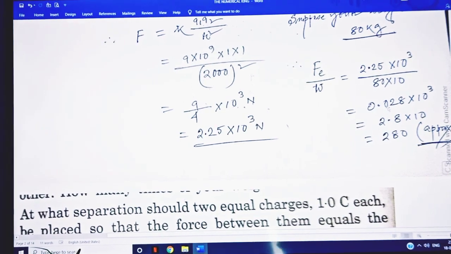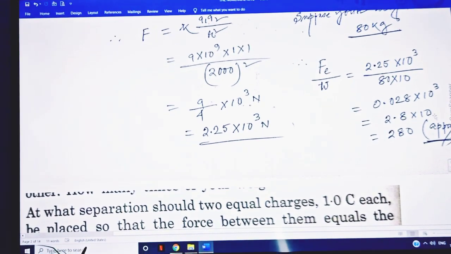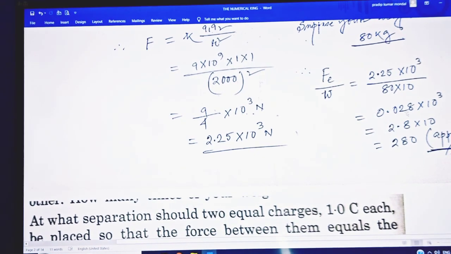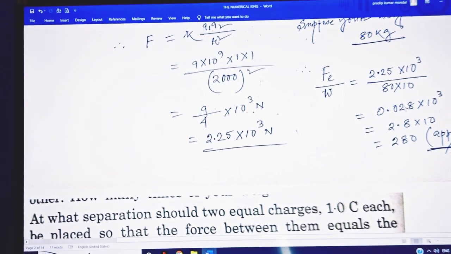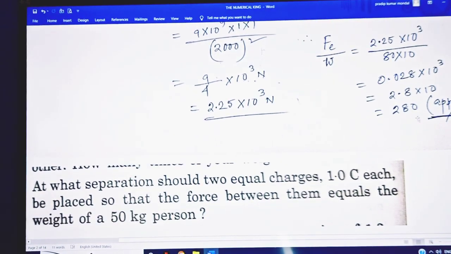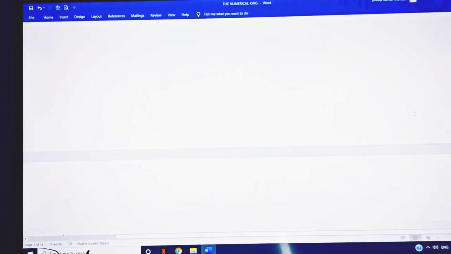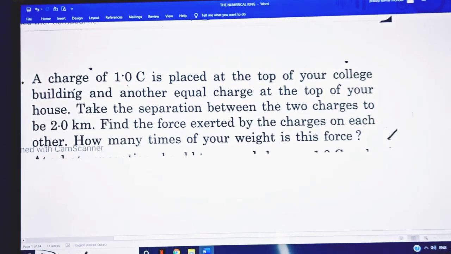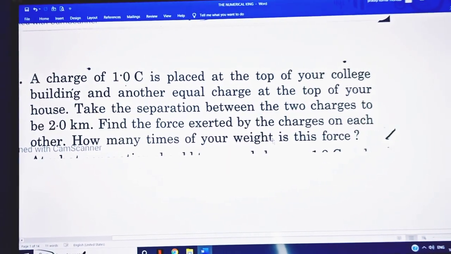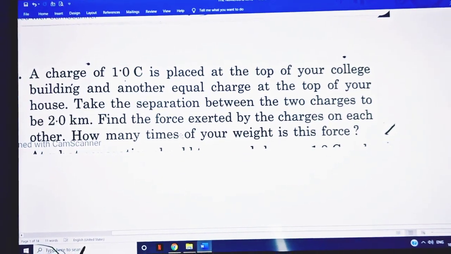That is, you have to take 2.8 as the numeric value, and the decimal point goes 2 units to the right side. So 280 approximately. This tells us how many times your weight this force is.